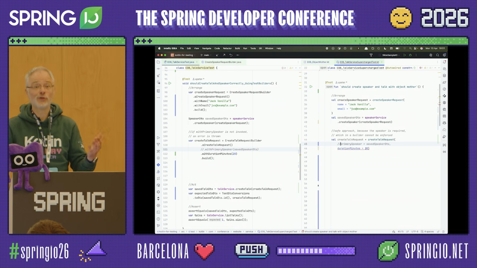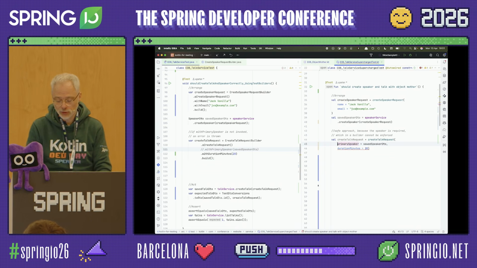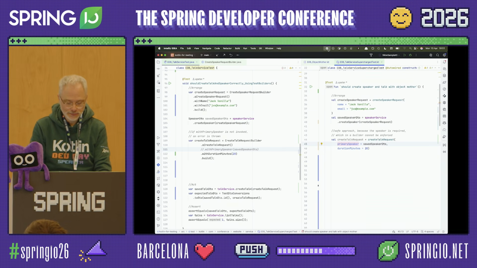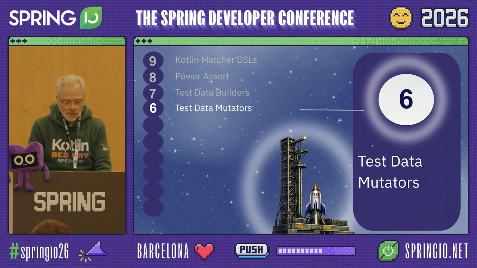That's exactly what we want. We want the compiler to work for us and not figure out stuff at runtime. And also not providing a speaker would also yield a compilation error. All right, so far so good.